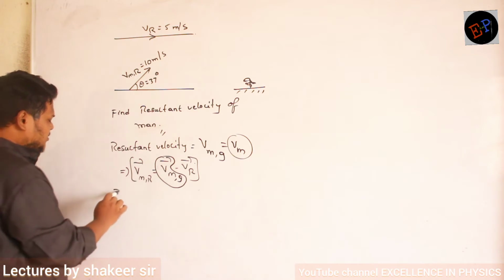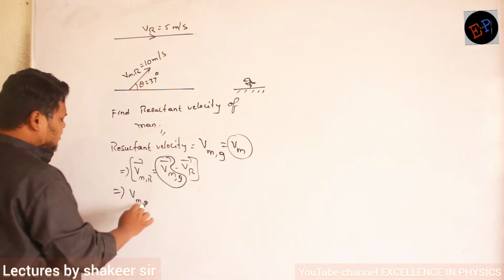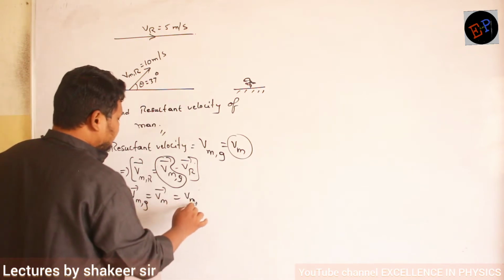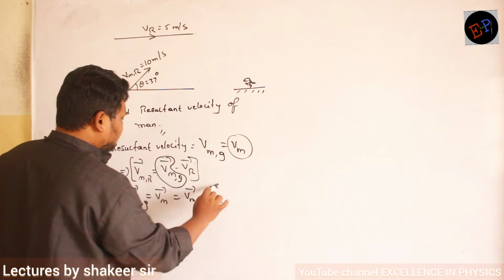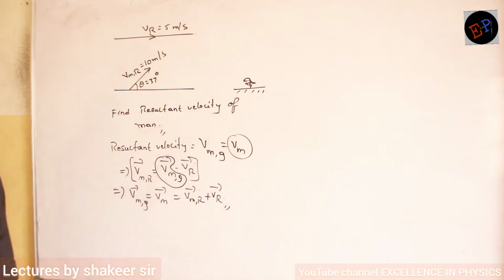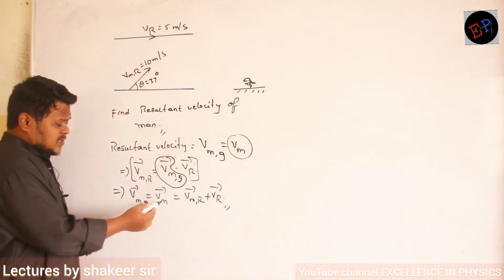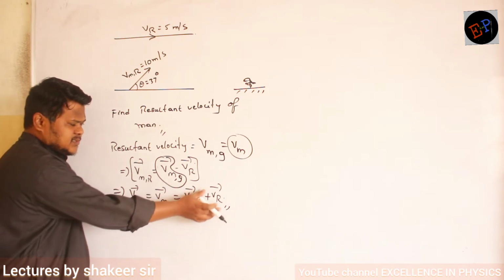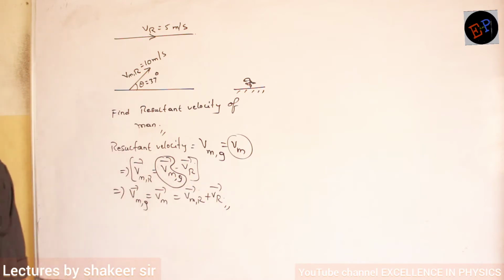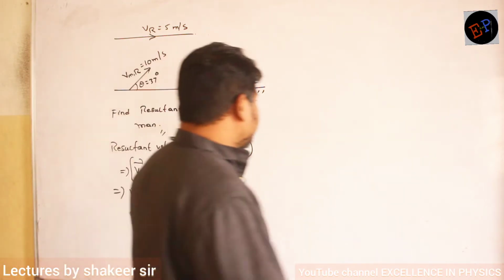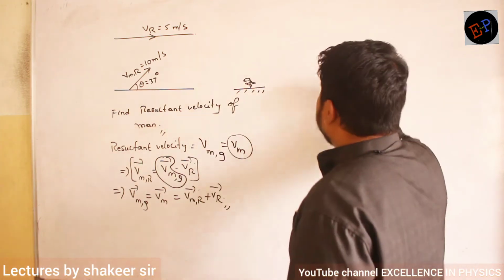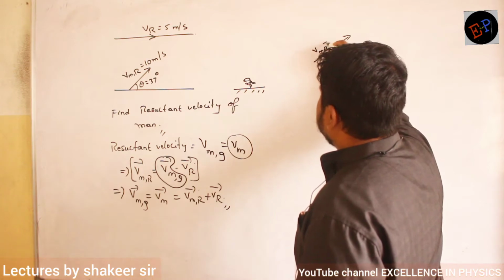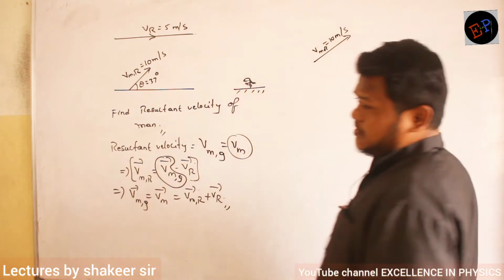So therefore, how can I write the equation? Velocity of man with respect to ground is nothing but velocity of man equals velocity of man with respect to river plus velocity of river. This is what I require. Are you able to understand? So the resultant velocity is the vector sum of velocity of man with respect to river plus velocity of river. That's all. Velocity of man with respect to river is in this direction. So this is the velocity of man with respect to river, which is equal to 10 meters per second.